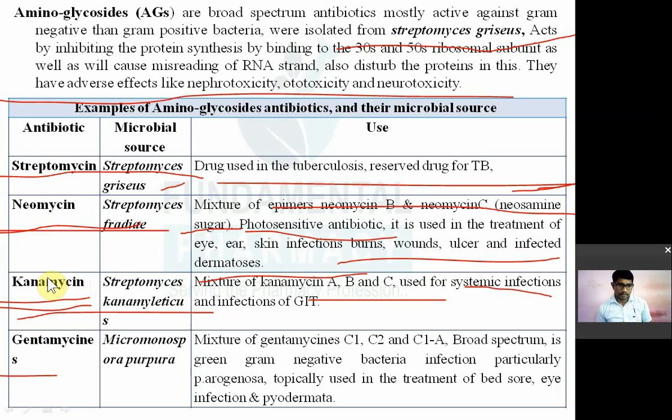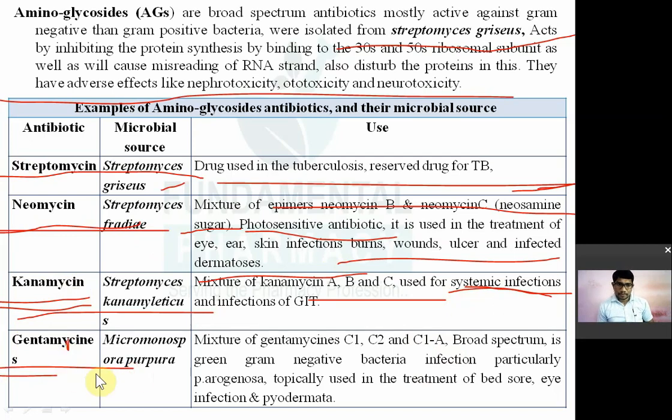Then kanamycin, it is obtained from Streptomyces kanamyceticus, a mixture of kanamycin A, B, C, used for systemic infection and GIT infection, and it is toxic. It is toxic if you use it systemically.